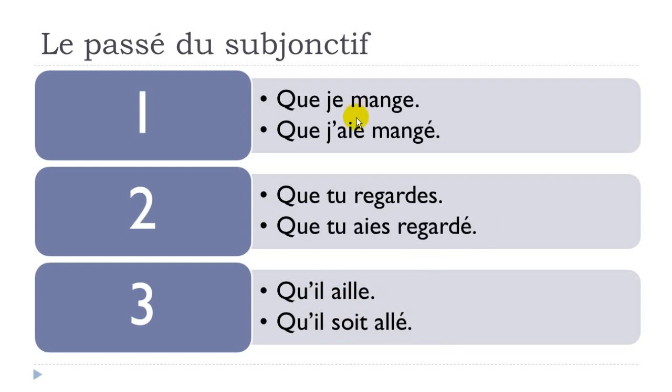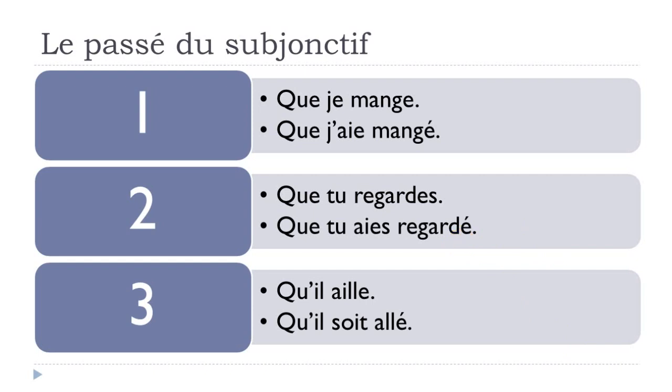So if you have a look at it, first, what can you spot? You can spot that here and here, you've got avoir, the subjonctif présent form, and then after that you've got this participe passé. And here we've got être, and after that we've got the participe passé form. Now this is unit 10, so I assume that you've been watching the previous videos concerning the composed tenses.